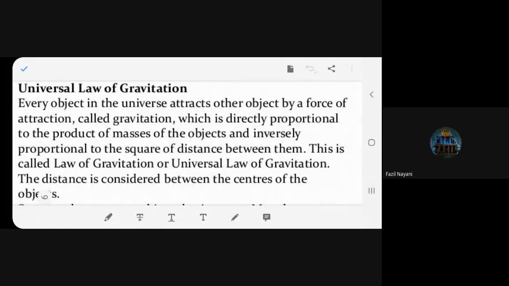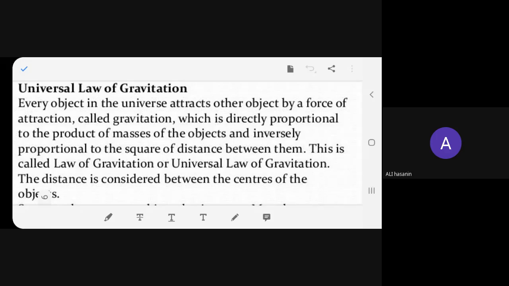Universal law of gravitation: every object in the universe attracts other objects by a force of attraction called gravitation, which is directly proportional to the product of masses of the objects and inversely proportional to the square of distance between them. This is called the law of gravitation or universal law of gravitation.